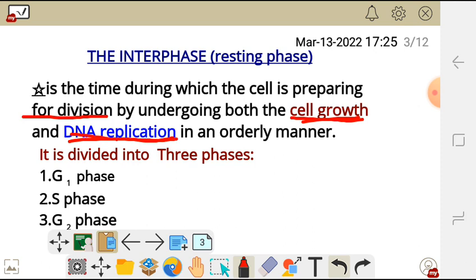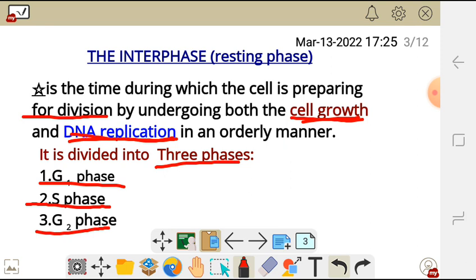It is divided into three phases: the G1 phase, the S phase, and the G2 phase. So let's start by looking at the G1 phase. What happens during the G1 phase?